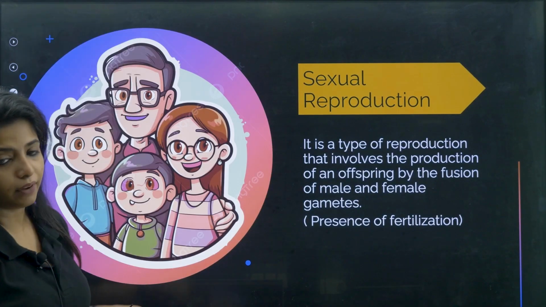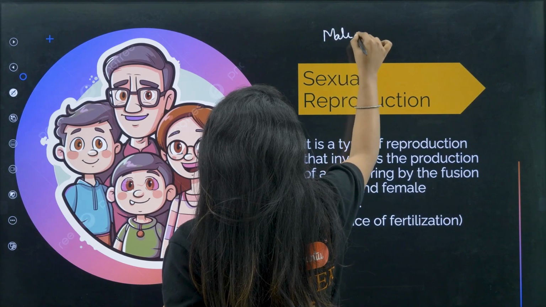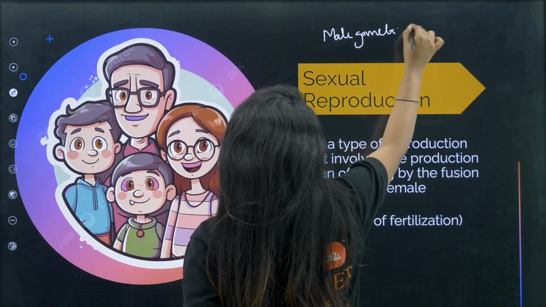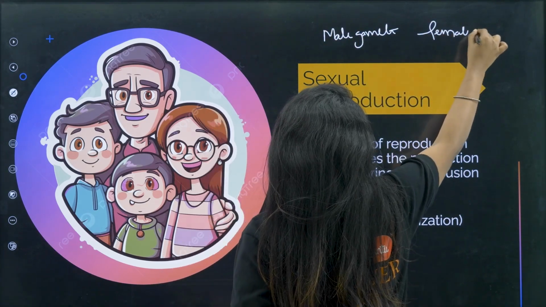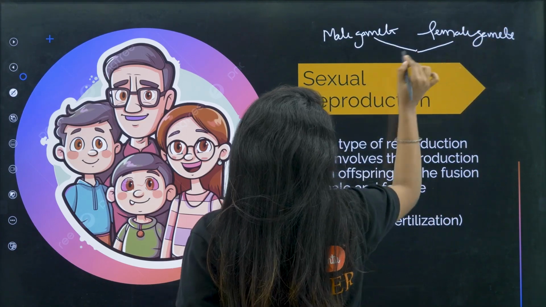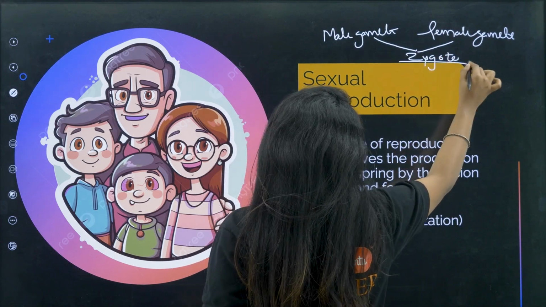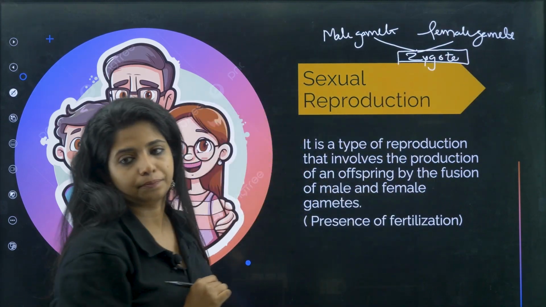Sexual is basically when you have two gametes. One would be a male gamete and the other one would be a female gamete. Gamete means it's just a cell. They both come together and fuse to form something known as a zygote, my dear children.